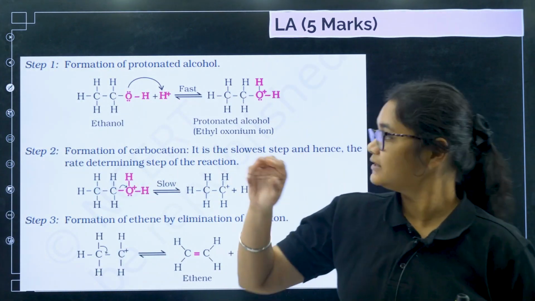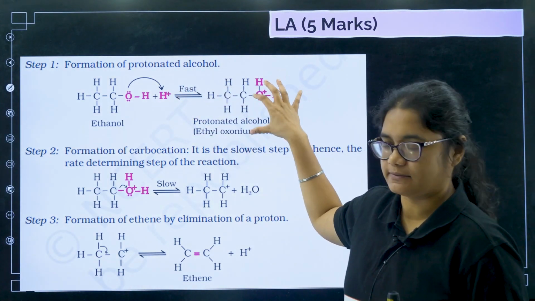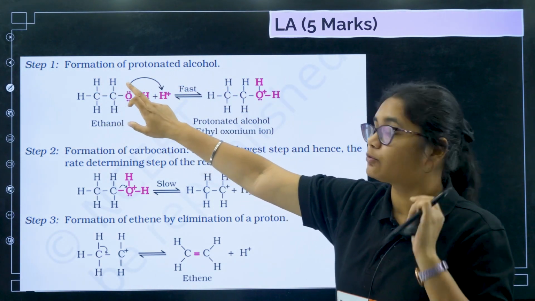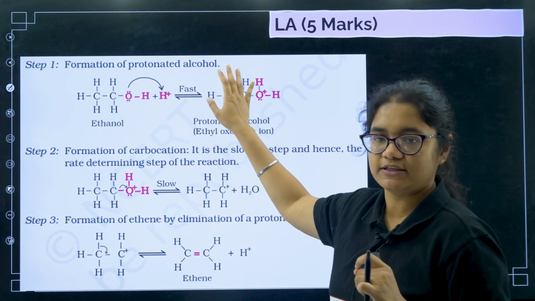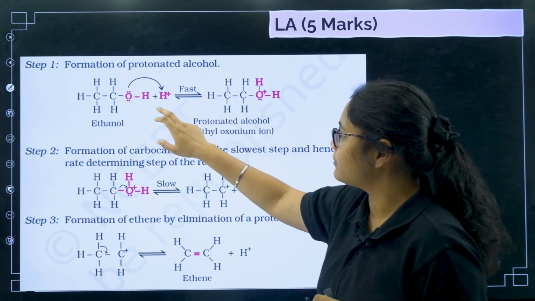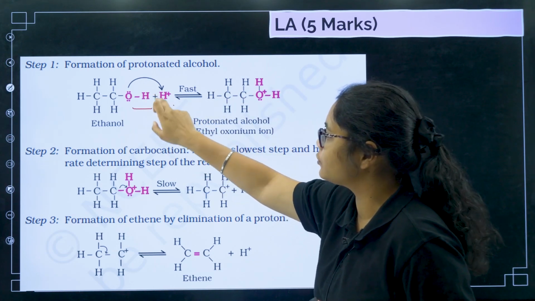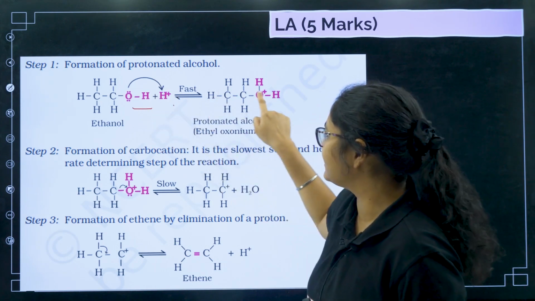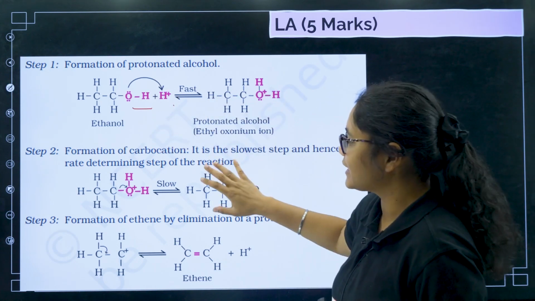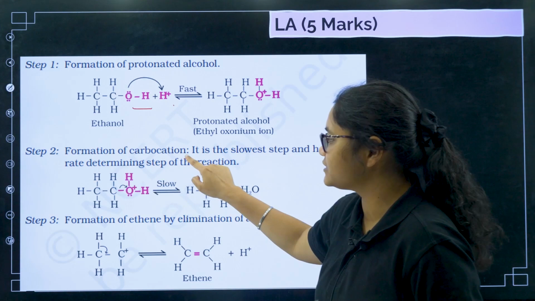Now we will do the mechanism part, ethanol to ethene. So you have to write the step number and the mechanism, okay. So what is the first step? Protonation or formation of protonated alcohol. So from alcohol in the acidic medium, this O plus H gets protonated, means one H is added here, that is O plus H2. Second step is formation of carbocation.